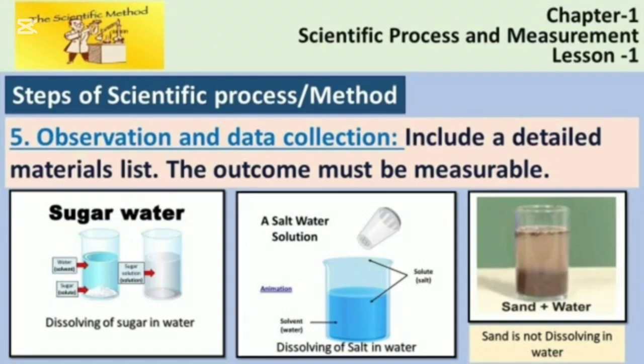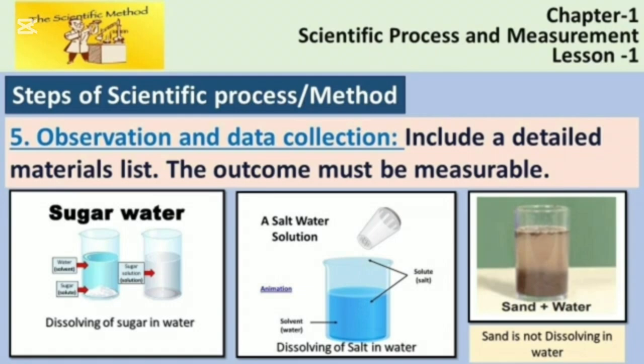Step number 5, observation and data collection. In this step, you have to include a detailed materials list. The outcome must be measurable. You need to observe the mixtures of sugar and water. In the first picture, what are you watching? Yes, dissolving of sugar in water. So when you pour sugar in the water, after stirring, this sugar will be dissolved properly in the water.